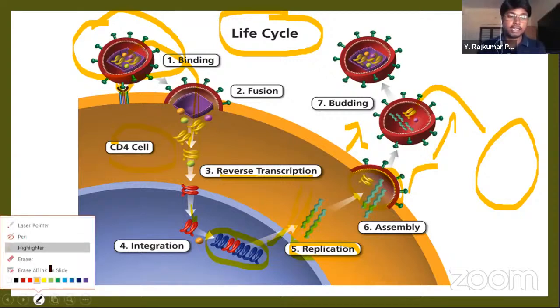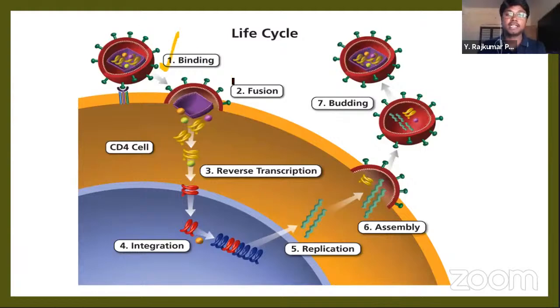Okay, so see the diagram. The first step is binding. Second step is the fusion, fusing with our cell. Third step is reverse transcription, converting from single stranded RNA to the double stranded DNA. Next, the integration. So it is integrating with the human DNA. And fifth process is the replication. It is replicating. The replicated molecules are viral DNAs. Next, the sixth is assembly, and assembled in a cell-like structure, and finally it buds off as a new virus. Okay, new HIV virus.